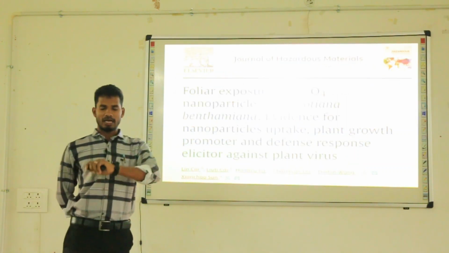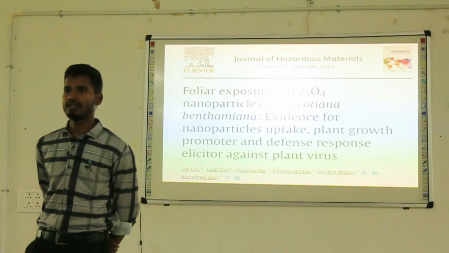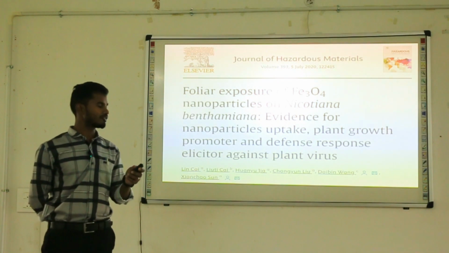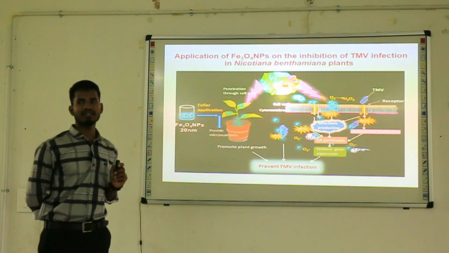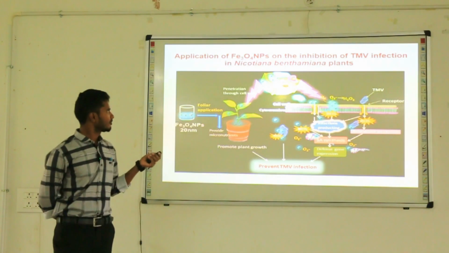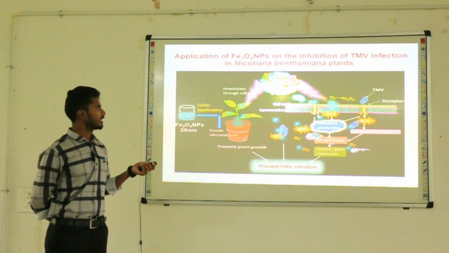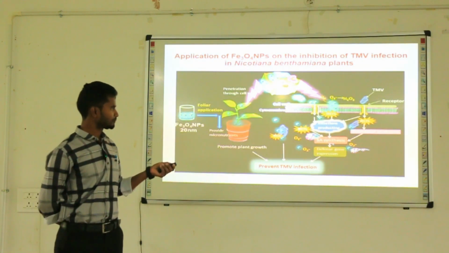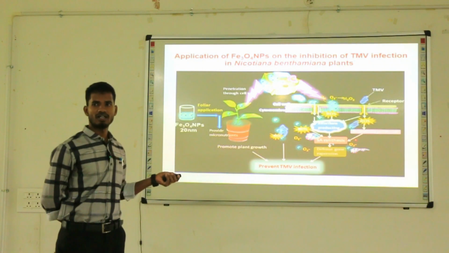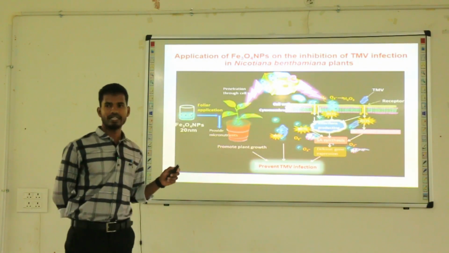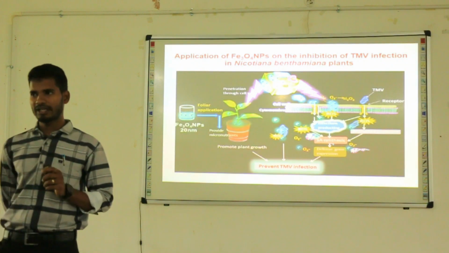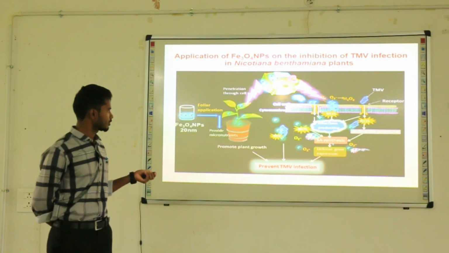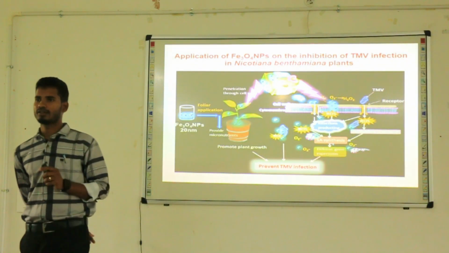Next one, application of iron nanoparticles, which is effective against TMV infection in plants, that is viral infection. When applying these iron nanoparticles, they penetrate through the cell wall and are involved in the production of ROS, reactive oxygen species, which are involved in the synthesis of salicylic acid. Thereby it will induce defense gene expression or defense mechanism in plants, which leads to the prevention of TMV infection. It also promotes plant growth.